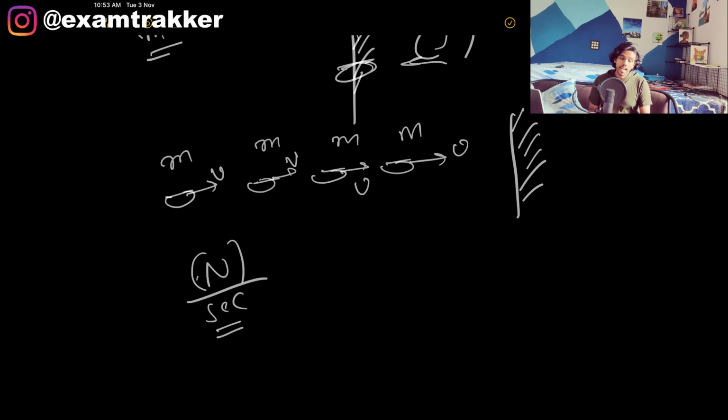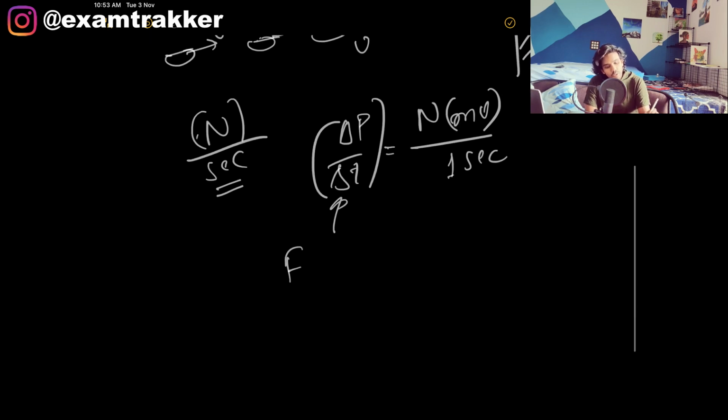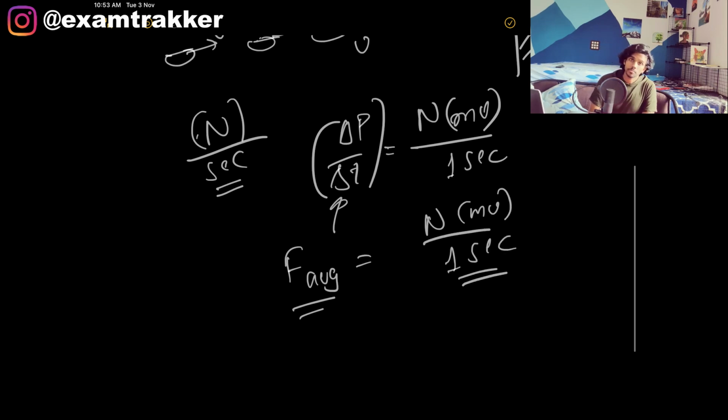If I write the momentum imparted mv for every bullet, for n bullets, that is the change in momentum delta p, by time 1 second, which is delta t. So the average force imparted on the wall is n into mv per 1 second, because of the bullets constantly hitting the wall. We've done this kind of problem already in the past.